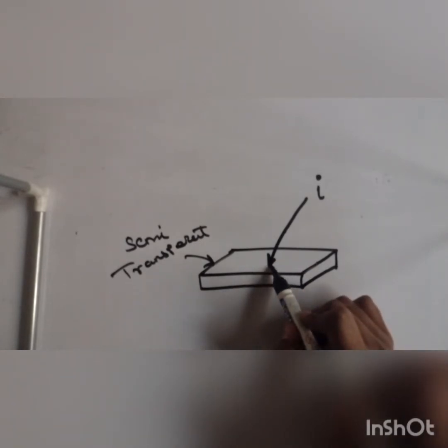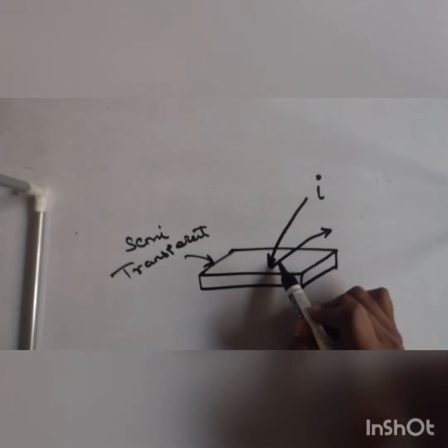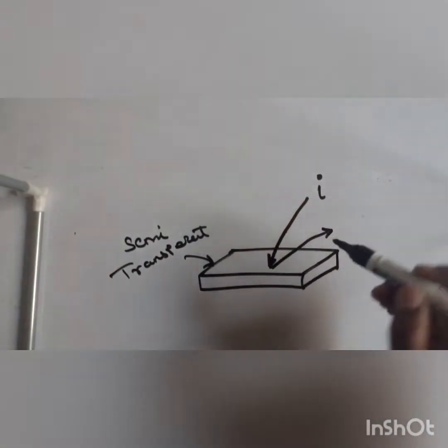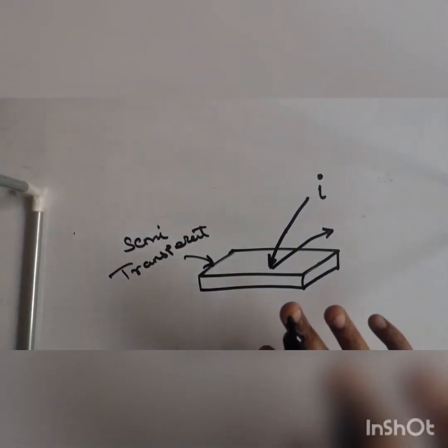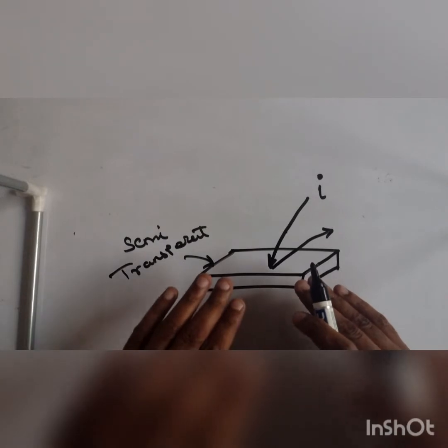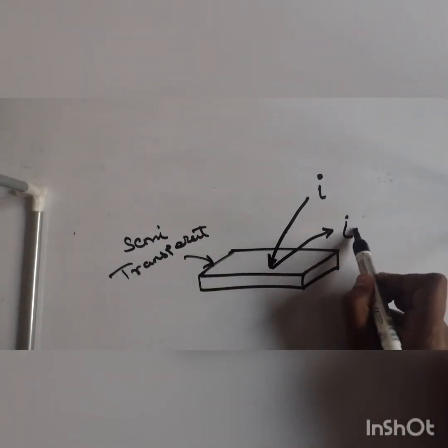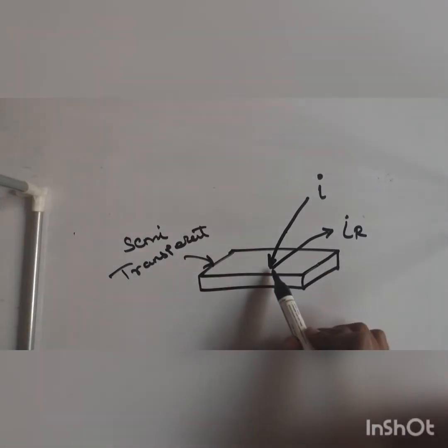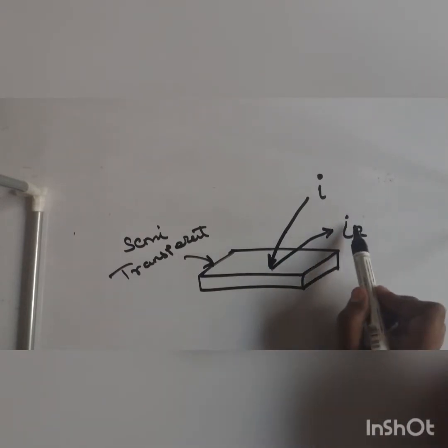So part of this I will be bounced back in the direction of the source. In a random direction it will bounce back in this plane itself. Understand this, it will bounce back to the side opposite to the surface, in the same plane. I am writing this IR. This is known as reflection. I am not going into reflection directly. The part of this ray that is bounced back in the same plane is known as the reflected ray.